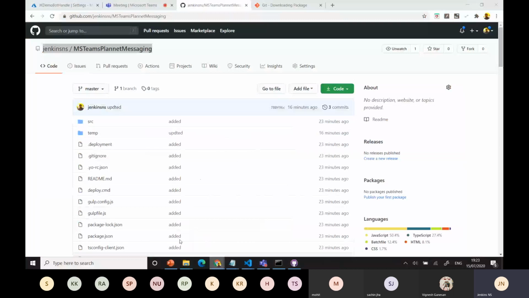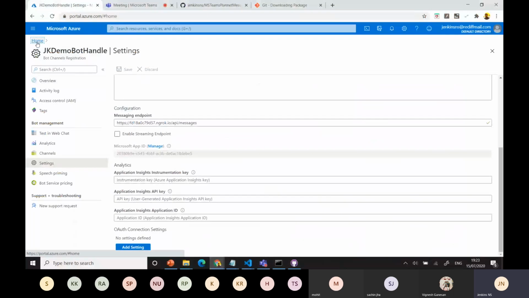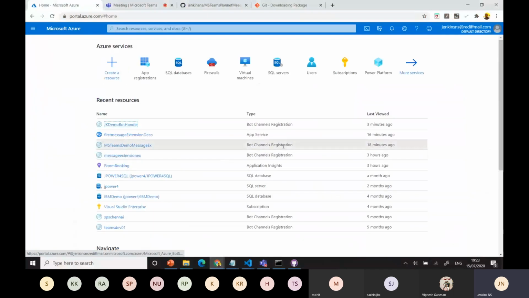The coding part, wherever it is, no problem. But the bot channel registration should be there. Then only it will support. Other than that, the coding part, on any cloud you deploy, it will be accessible. Any domain you have, then obviously it's accessible. Got it, right?